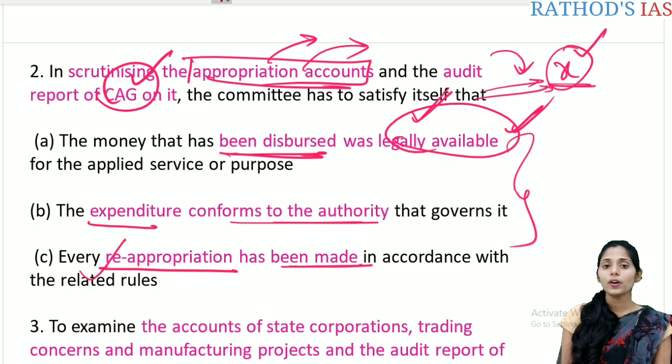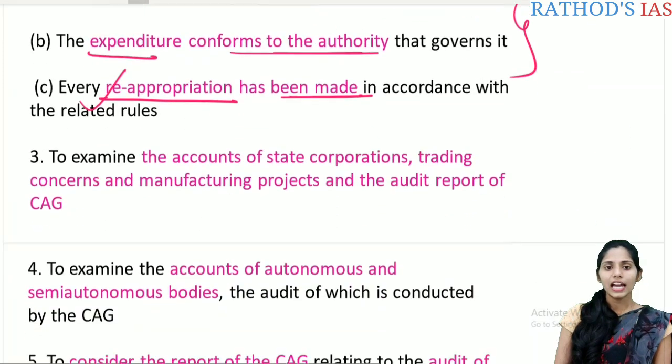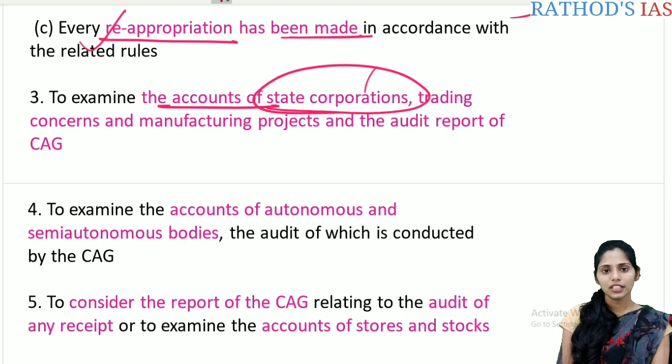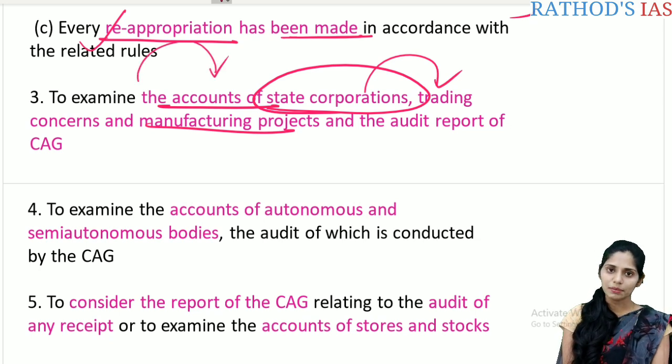So these are three important things that should be satisfied by this Public Accounts Committee. And the next important function is to examine the accounts of state corporations regarding the trading concerns, manufacturing projects, audit reports of CAG, etc. So it should also examine the accounts of the state corporations as well. And the next one is it should also examine the accounts of autonomous and also semi-autonomous bodies.